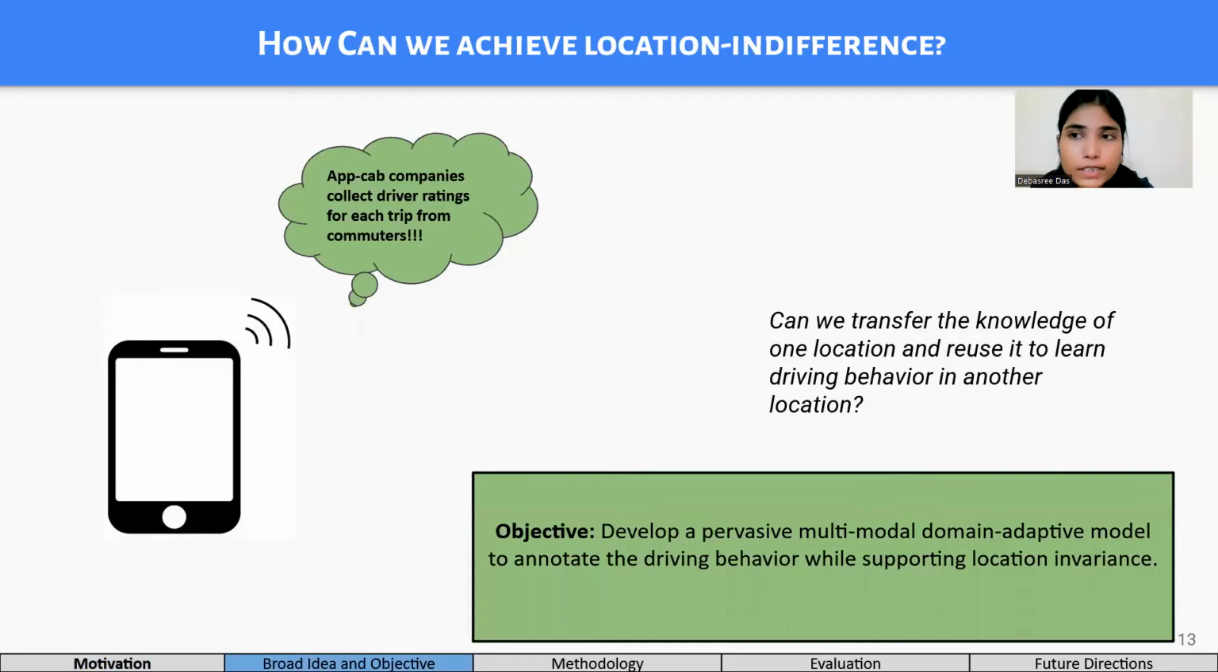Therefore, our objective is to develop a proof of concept model which will run on each vehicle independently and use the IMU and GPS data to understand the driving maneuvers. The smartphone's rear camera will be used to infer the impact of causal factors. Following this, we transfer the knowledge of one location and reuse it to learn driving behavior in another location. Finally, it will provide a driving behavior score on a Likert scale of 1 to 5.